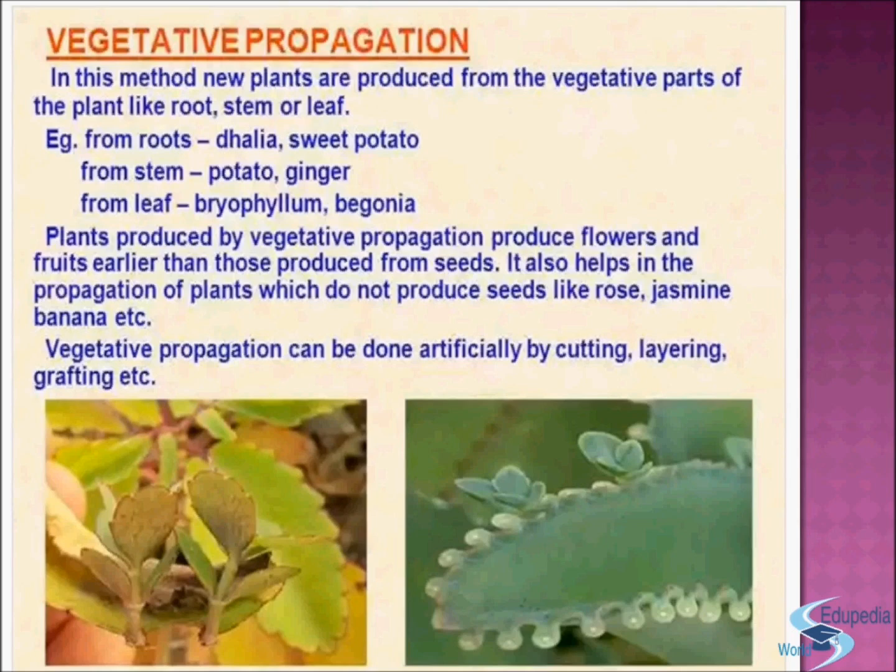Plants produced by vegetative propagation produce flower and fruit earlier than those produced from seeds. It also helps in propagation of plants which do not produce seeds like rose, jasmine, banana, etc. Vegetative propagation can be done artificially by cutting, layering, or grafting, etc. See, this is the example of bryophyllum, and this is the example of begonia.